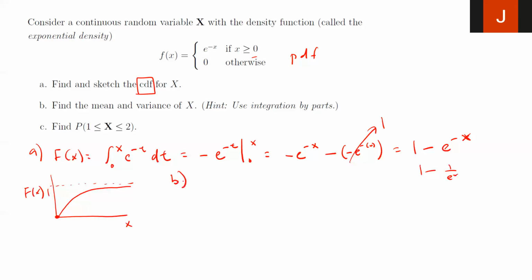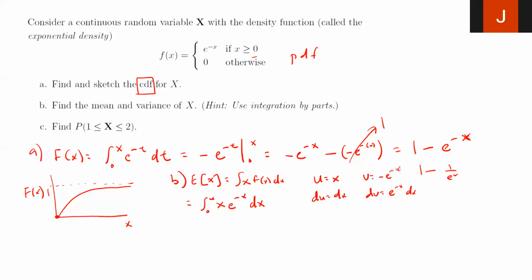Part B, I want the mean and the variance of x. If I want the mean, I just need the expected value of x. To get the expected value of x, again, it's very simple. It's the integral of x times f of x dx. In my case, this would be from 0 to infinity of x times e to the negative x dx. And this is where we need integration by parts. u equals x, du equals dx. dv is e to the negative x dx. v then must be negative e to the negative x.